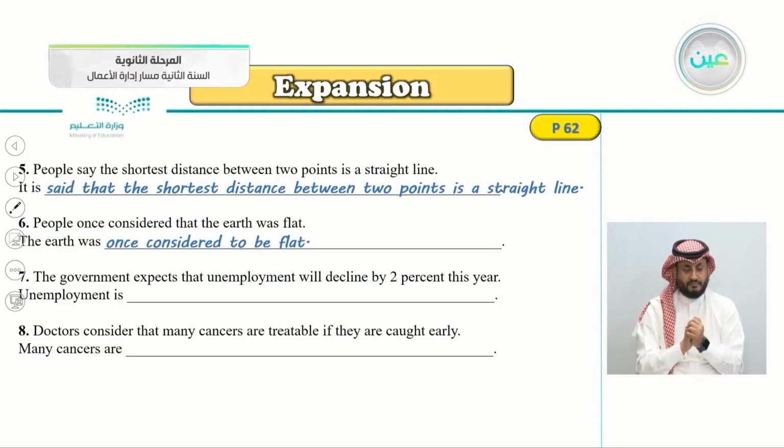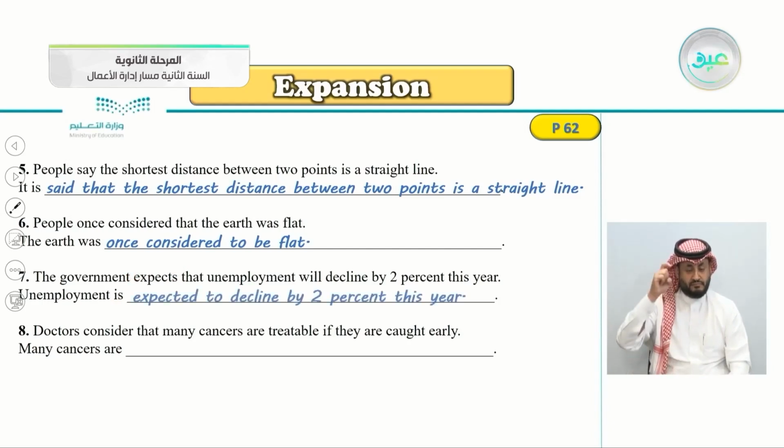Number 7, the government expects that unemployment will decline by 2% this year. So, unemployment is, let's see here, is expected, very good, because here we have expects. Is expected to decline by 2% this year by the government, of course.